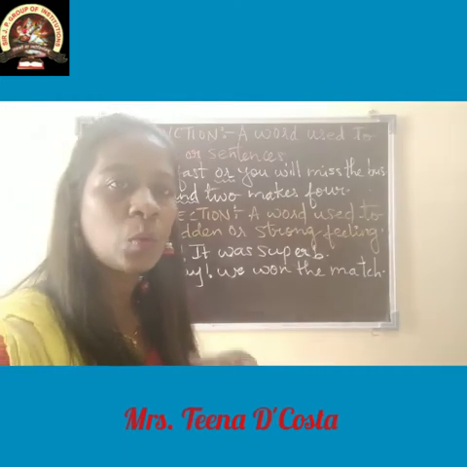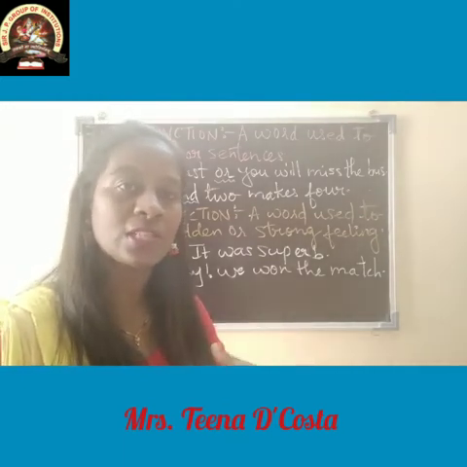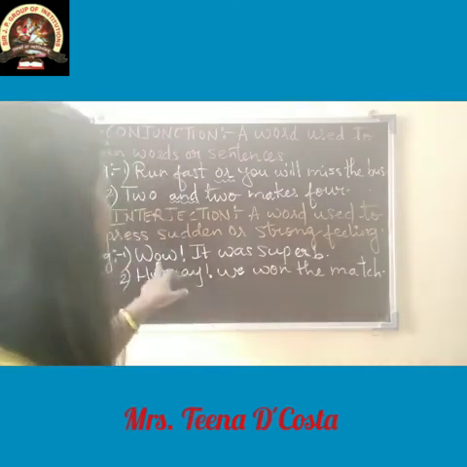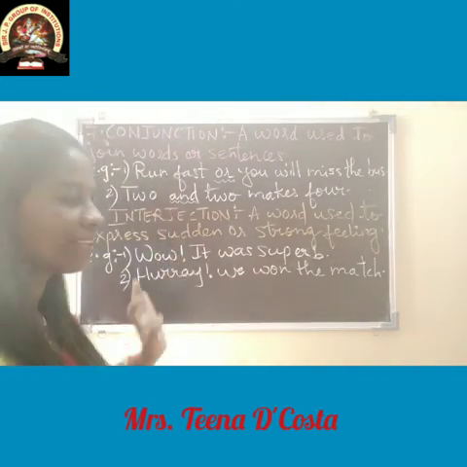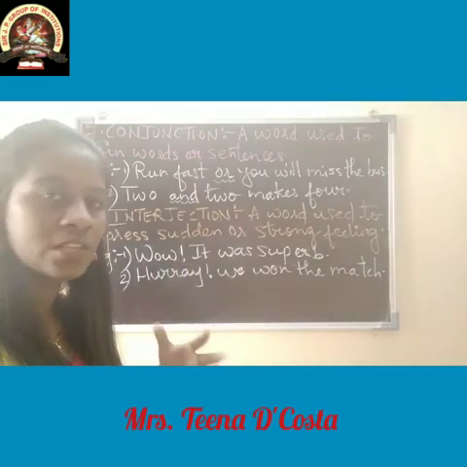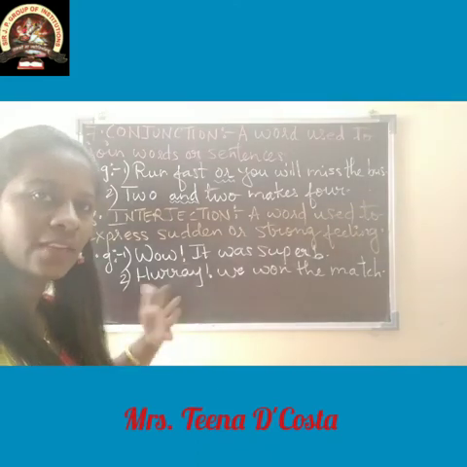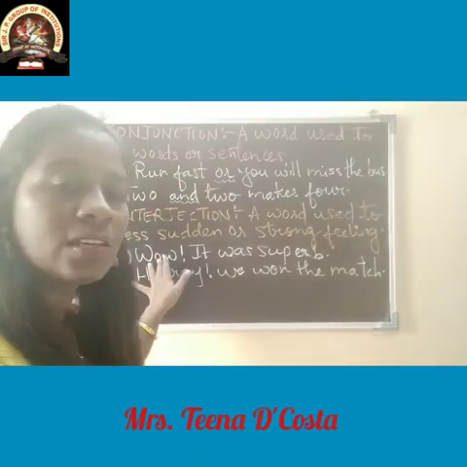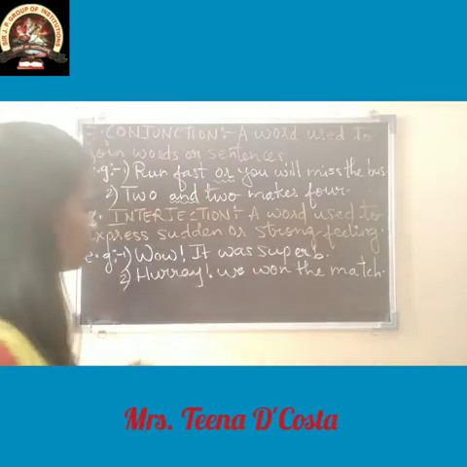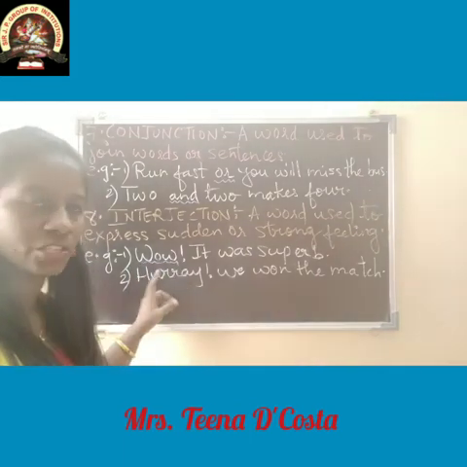So that word wow shows your sudden joy or happiness, your sudden reaction. And usually in interjection, after this kind of expressive words, you will see an exclamation mark. So that way also you can find out the sudden expressive words. So this is your interjection.